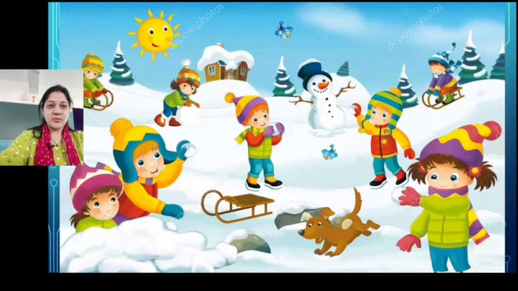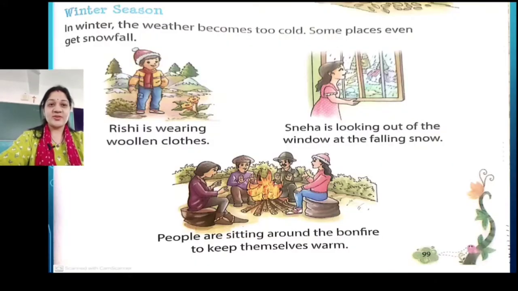From the picture, what do you understand or what do you recognize? What picture is this? What is it showing? Showing a sun, showing lot of snow, right? Showing snowman. And what kind of clothes the children are wearing? Yes, woolen clothes. If you remember clothes chapter, it is winter season and children are wearing woolen clothes, right? Okay, so open your textbook, page number 99.